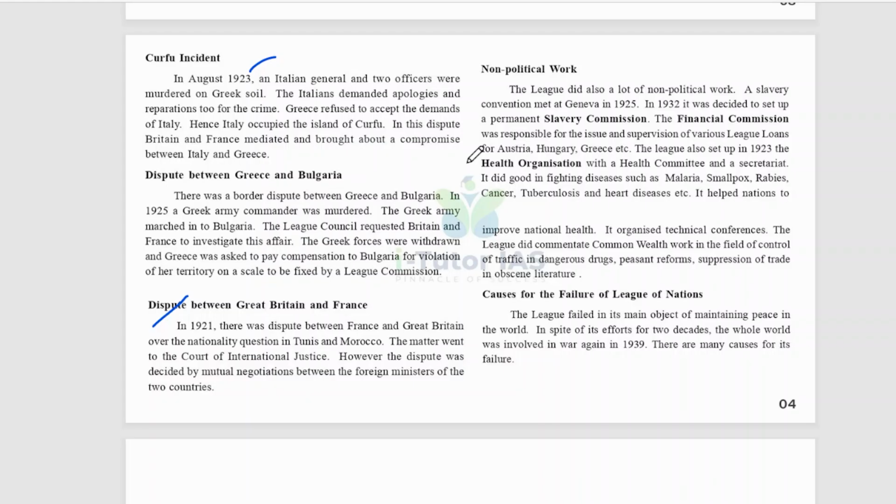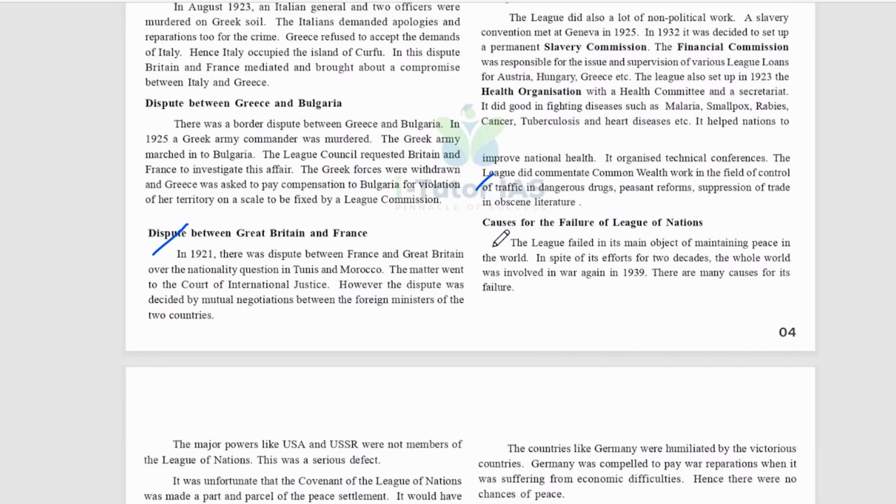It did good in fighting disease such as malaria, smallpox, rabies, cancer, tuberculosis, and heart diseases, etc. It helped nations to improve the national health, and it organized technical conferences. The League did commendable work in the field of control of traffic in dangerous drugs, peasant reform, and suppression of trade in obscene literature, etc.